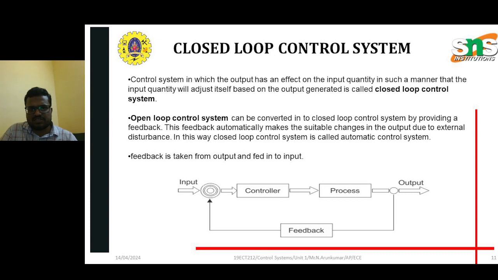Closed loop control systems: input, controller, process, output, feedback. So feedback is given to the input signal. If there is an error, then automatically it generates a signal, so that we can compare the error signal with the input signal. If there is an error, then we can eliminate it. If it doesn't have any errors, then it will remain the same.